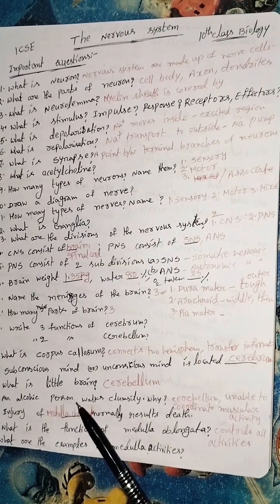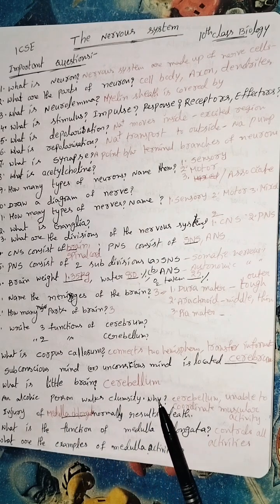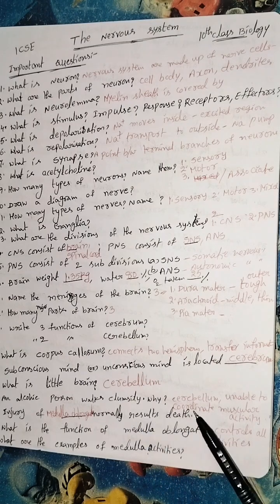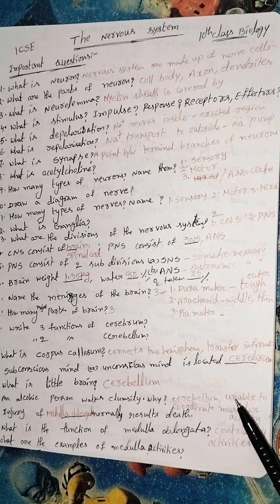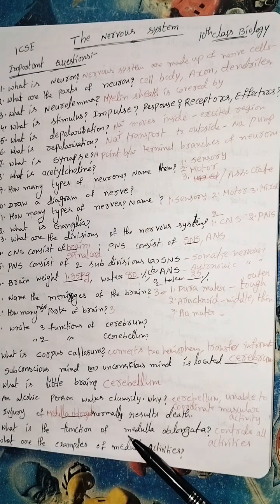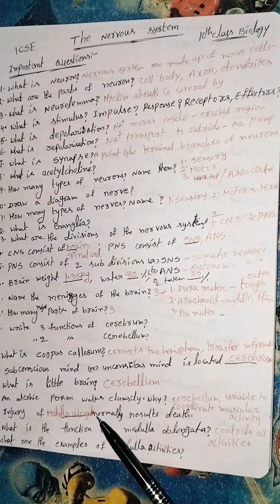Next, an alcoholic person walks clumsily. Why? What is the reason? It is the cerebellum. Why does he walk clumsily? Because of the cerebellum, he is unable to coordinate muscular activity. Injury of dash normally results in death. Medulla oblongata: which part of the brain?